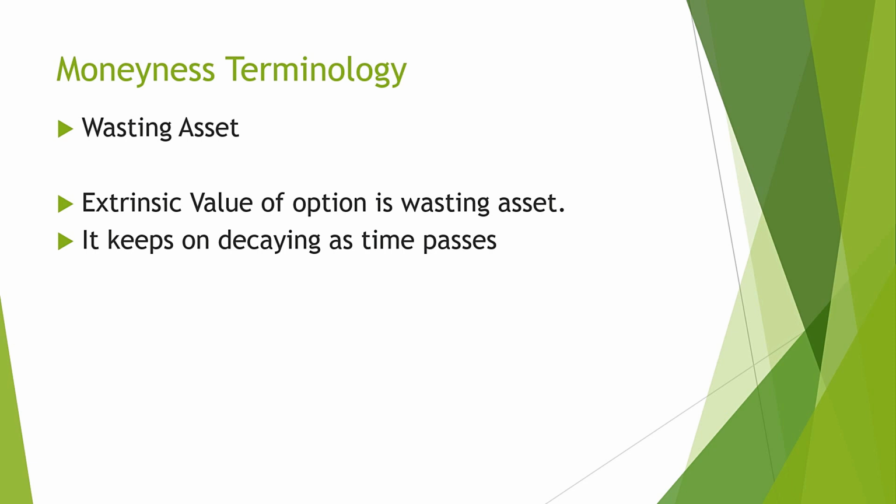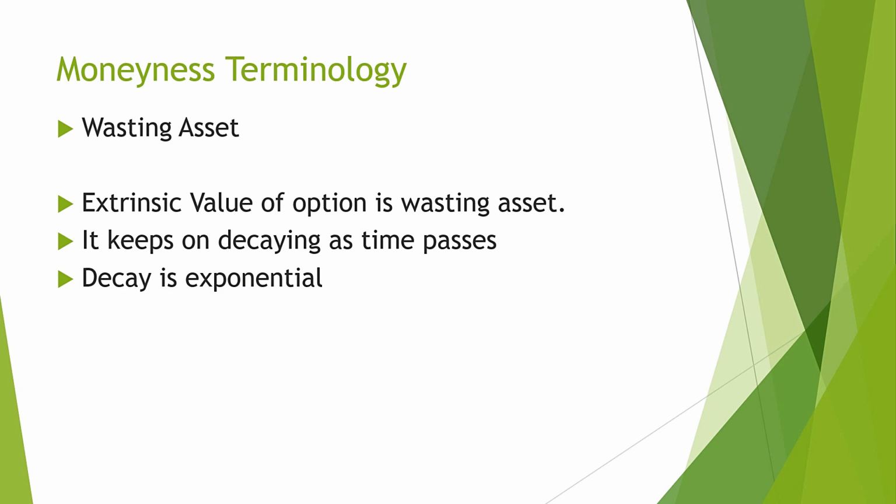Now let's understand how time value decreases. Decay is said to be exponential. What is the meaning of this? If we see monthly options, the decay of the option's time value will be just 1/3 of the total time value in its first half. Means if it is a 4 weeks expiry, then only 1/3 of the total time value component will get decayed in 2 weeks. The remaining 2/3 of the option's value decay is seen in the second half of the month.